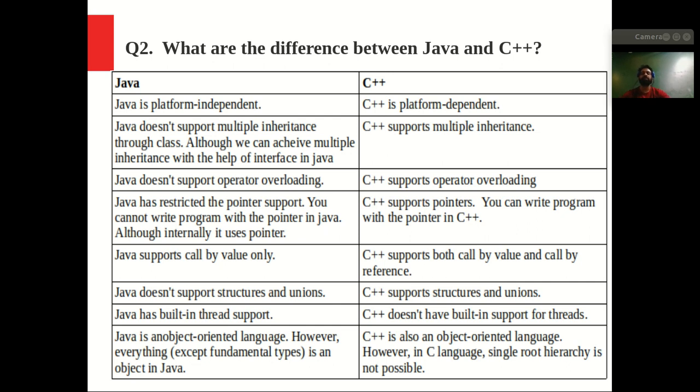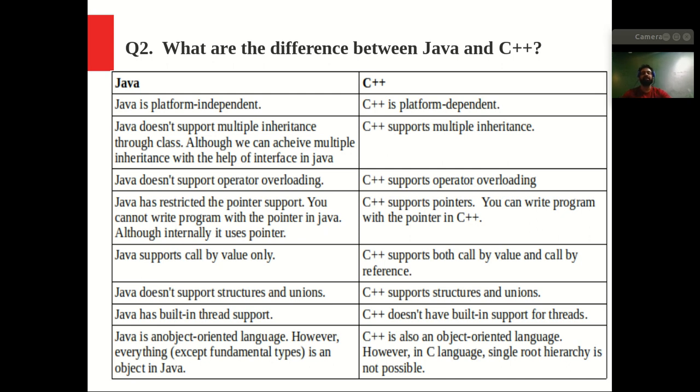Now the next difference is that Java has restricted pointer support. It means that we cannot play with the pointer or the address of any variable explicitly. So Java is more secure, right? Although Java internally uses pointers, as developers we cannot use the address or the pointer of any variable or play with it. Java has restricted that. But C++ supports pointers. You can write programs with pointers in C++.